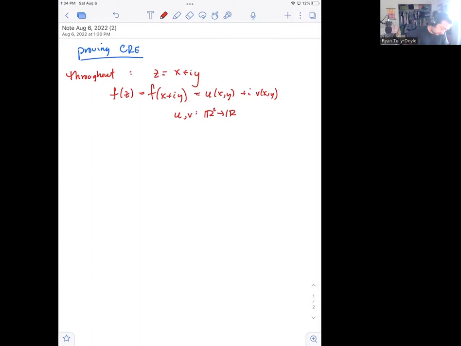So another assumption that we make throughout is that u, v, ux, uy, vx, and vy are continuous throughout some disk. Okay, so with those assumptions, let's see if we can actually prove the relationship between differentiability of f and satisfaction of the Cauchy-Riemann equations.